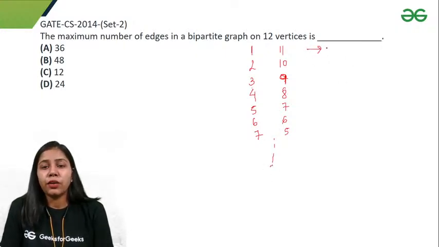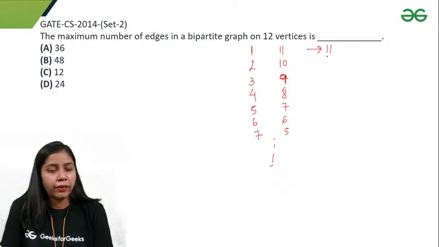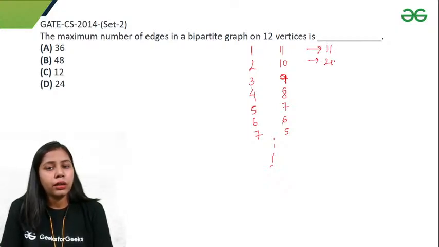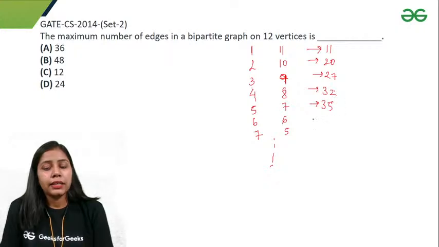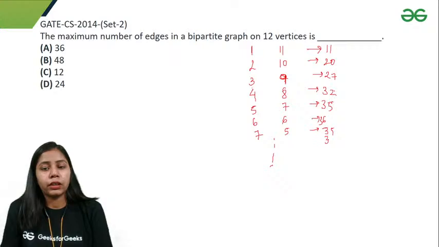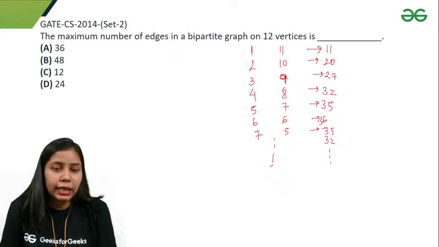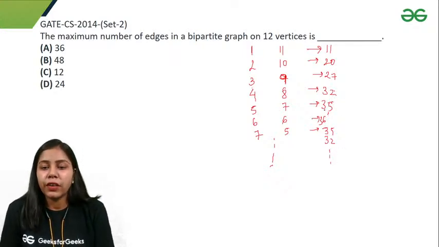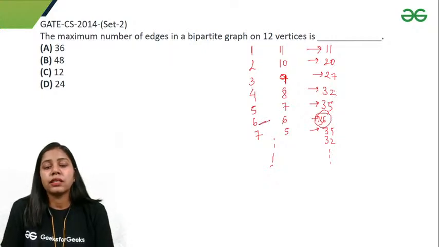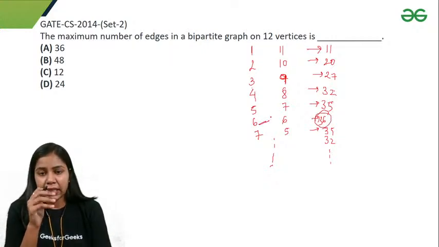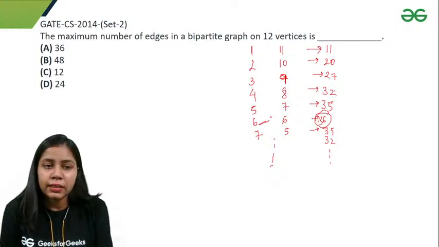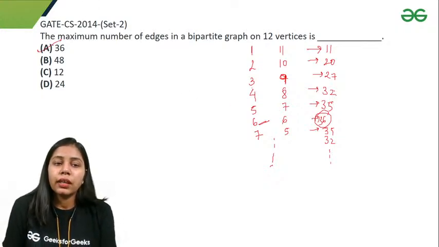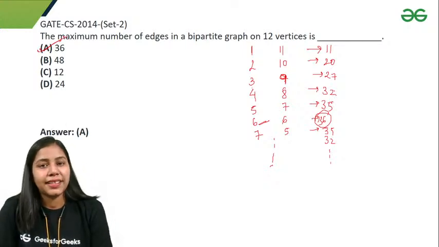So if I count the number of edges: 11 into 1 is 11, 2 into 10 is 20, 3 into 9 is 27, 4 into 8 is 32, 5 into 7 is 35, and 6 into 6 is 36. Now it will get repeated, 35, 32 and like this. So I can see that I get the maximum number of edges, 36, in the case where we have 6 vertices in one set and 6 vertices in the other set. So option A is correct.